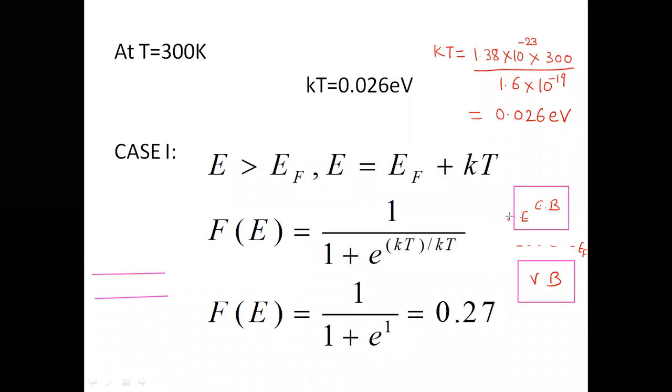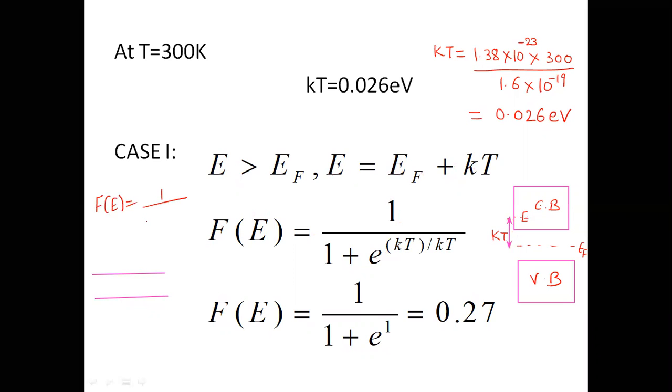So this energy is KT. So E is EF plus KT. So for EF plus KT, what will be Fe? E minus EF is KT. So it will be 1 plus e raised to power E minus EF over KT.